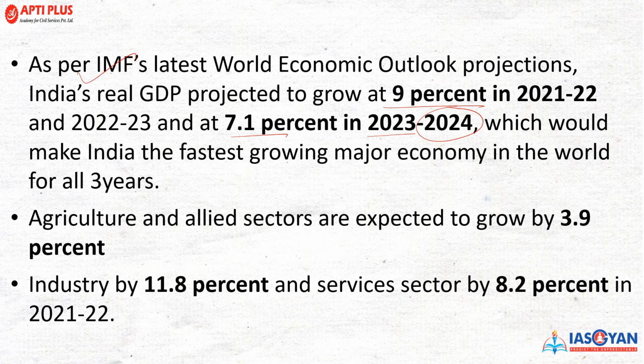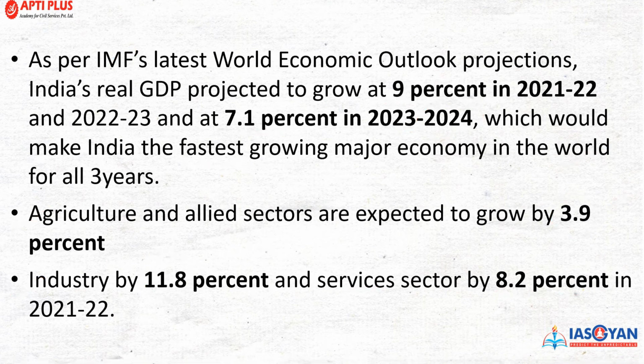And India is supposed to be the fastest growing economy in the world in the past 3 years. Again, a factually important point for your examination. Agriculture की अगर बात करें, agriculture and allied sector are expected to grow by 3.9%. This is again a factual point, but important for you. And if you talk about industry and service sector, तो industry की बात करें, industry would grow by 11.8% and the service sector by 8.2% in 2021 and 2022. So this was how the performance of the economy has been and some anticipations with regards to further development.